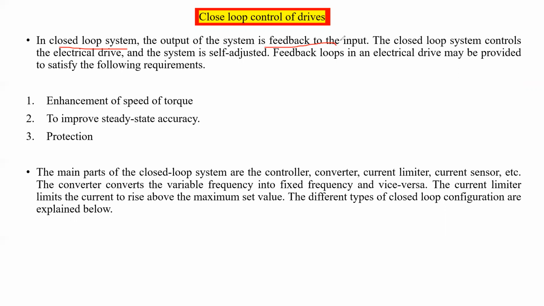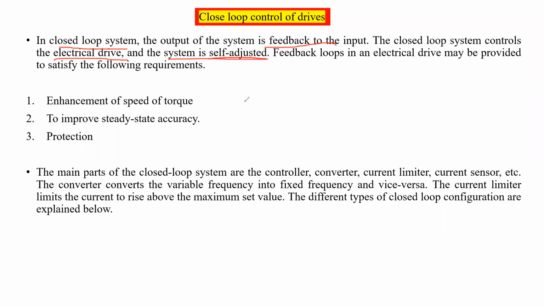Am I right? The closed loop system controls the electrical drive and the system is self-adjusted. So obviously we can say we have given the control circuit, we have taken the output parameters, and this parameter is given to the input parameters. So the system is continuously monitoring, and automatically it is adjusting. That is called self-adjusting.